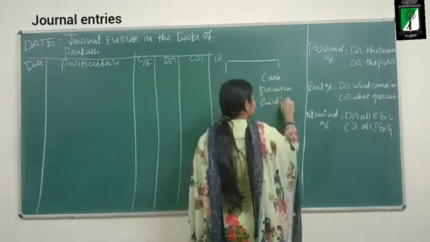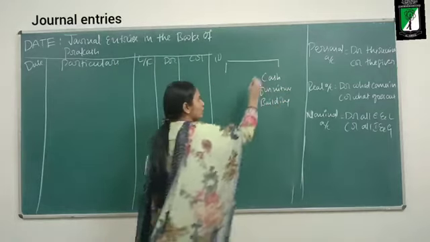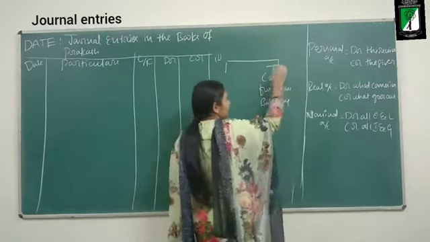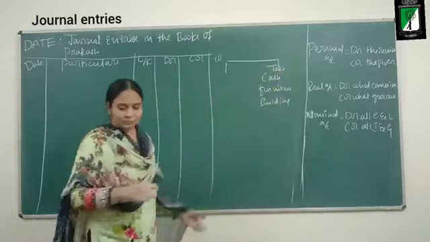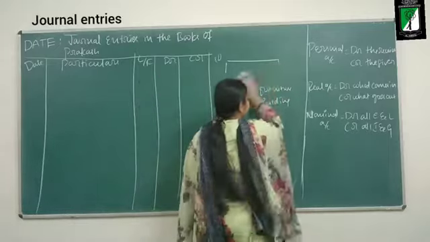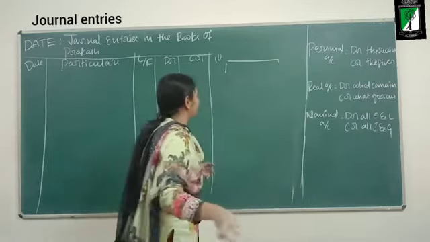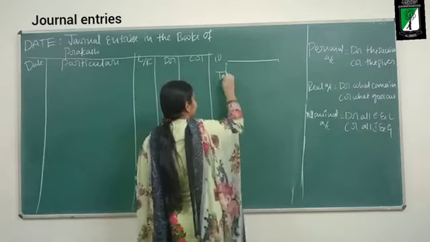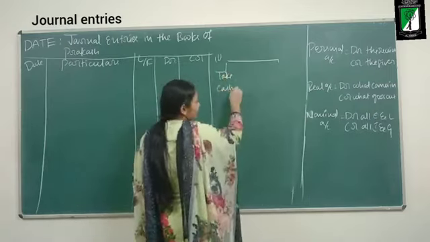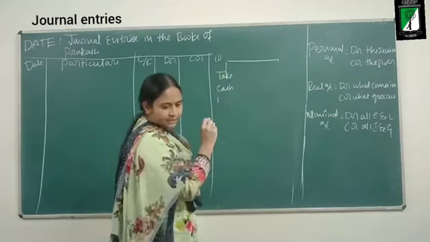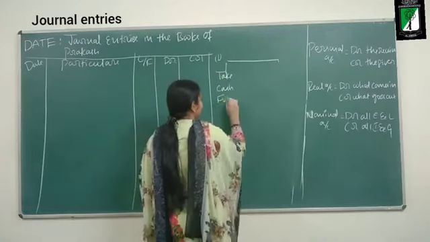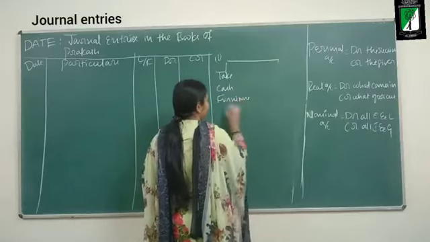So these are the assets the business is taking. So I will write take as per this side. What all business is taking? Cash, furniture and building.